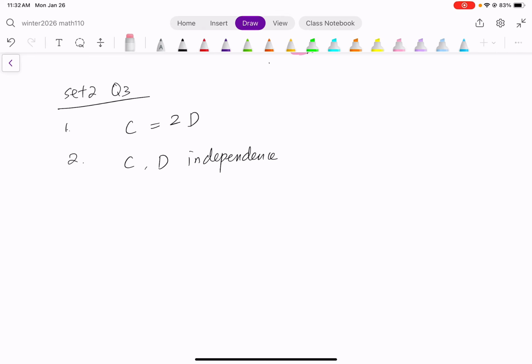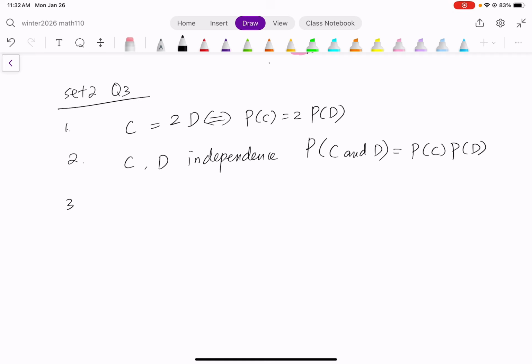It does have an implication when they say they're independent, because that means the probability of C and D at the same time is equal to the probability of C times the probability of D. I'm starting to use abbreviation, so I'm using C in this case to mean the probability of C, equal to 2 times the probability of D. I'm just using the letters C and D to represent probability. Now I'll talk about the third one. The third one says the probability that an automobile owner purchases both is 0.15. So it's literally saying probability of C and D, which is purchase both, 0.15.